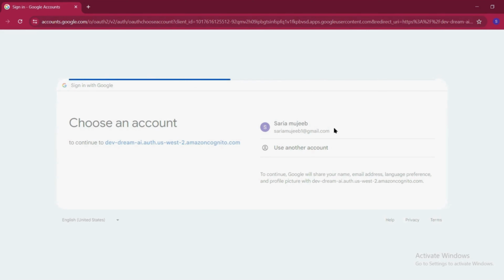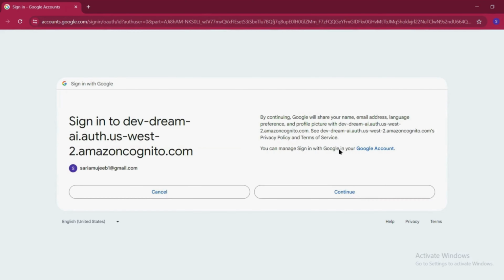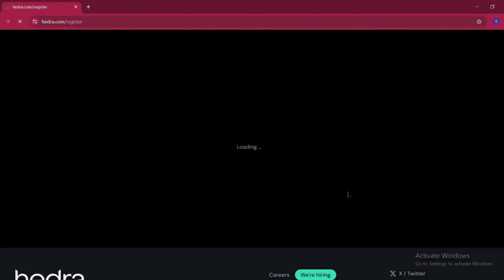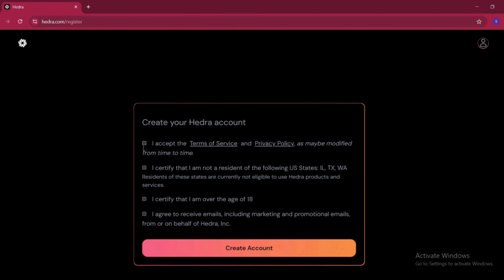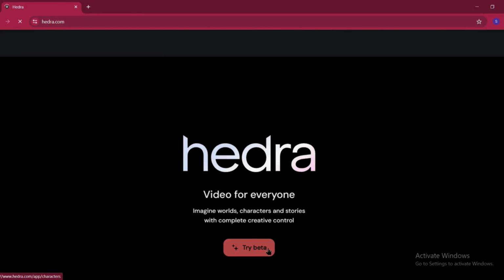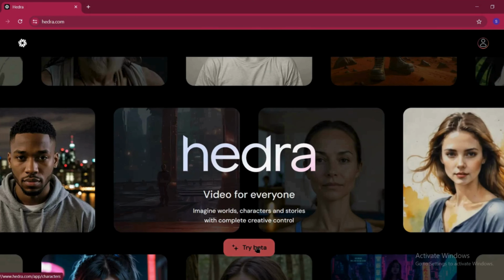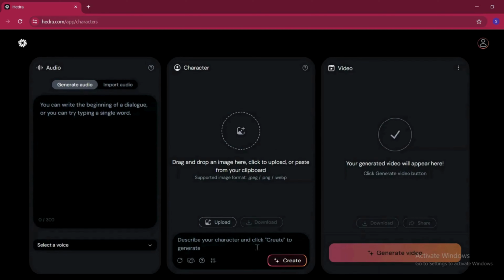Choose your account. Select Continue. Please tick all the options. Click on Create Account and again on Try Beta. Hedra AI's interface looks like this.